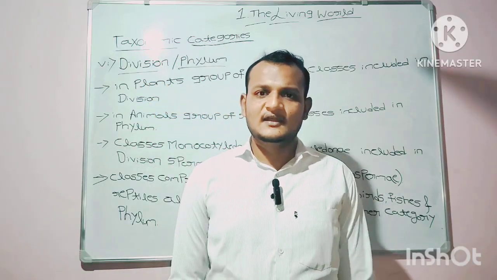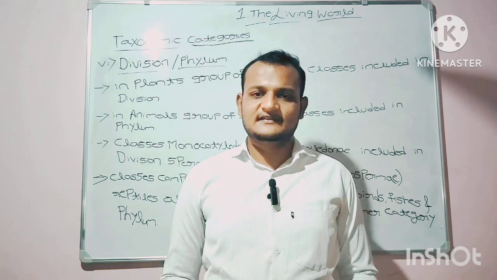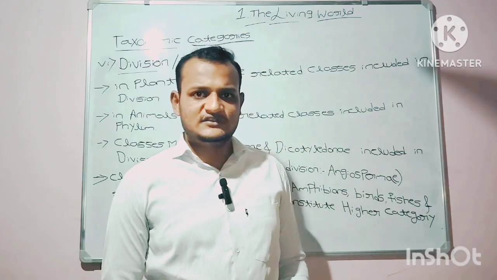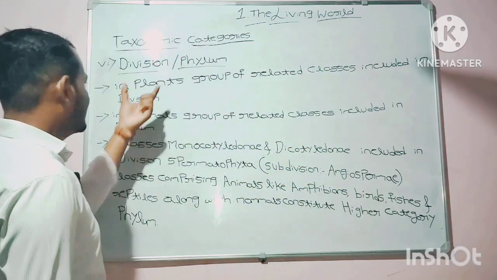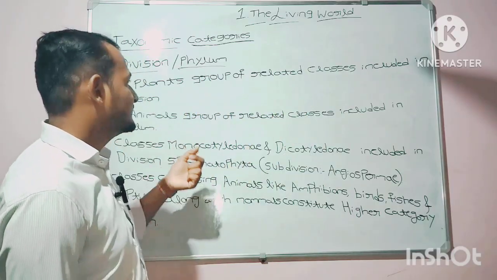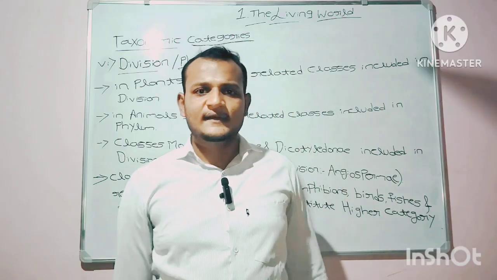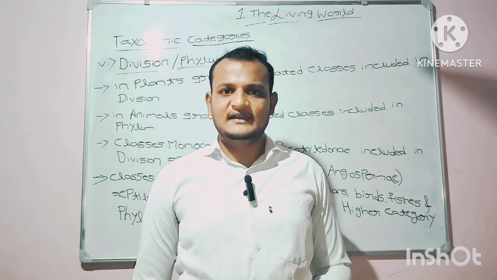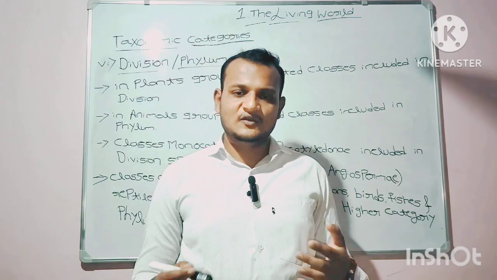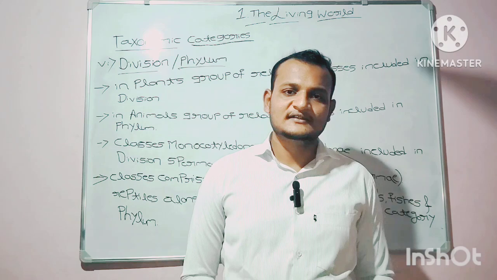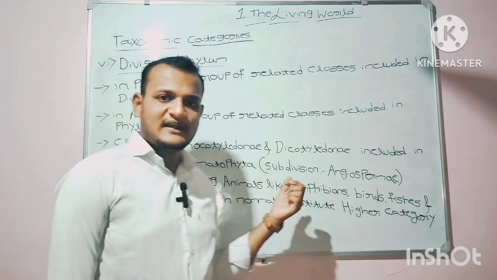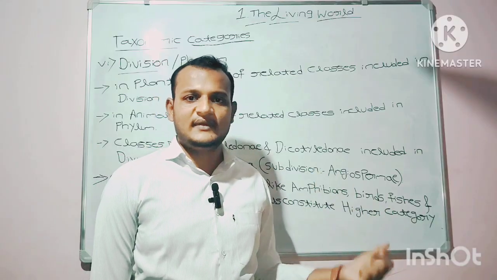In plants, a group of related classes is included in a division. The classes that have a few similar, relatable characteristics, those classes of plants are grouped, and that group is called a division. And in animals, a group of related classes is included in a phylum.